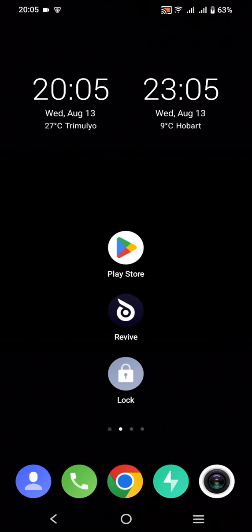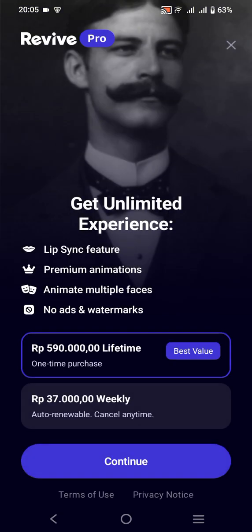So the first step you can do is install the Revive application here, and you can install it from the Play Store or the App Store if you are a user of the iPhone or iOS. And usually for the new user, they will give you the offering right here. For example, there are the lifetime package and also the weekly package, and also the benefits they offer. So if you would like to purchase this package, then you can just click continue.